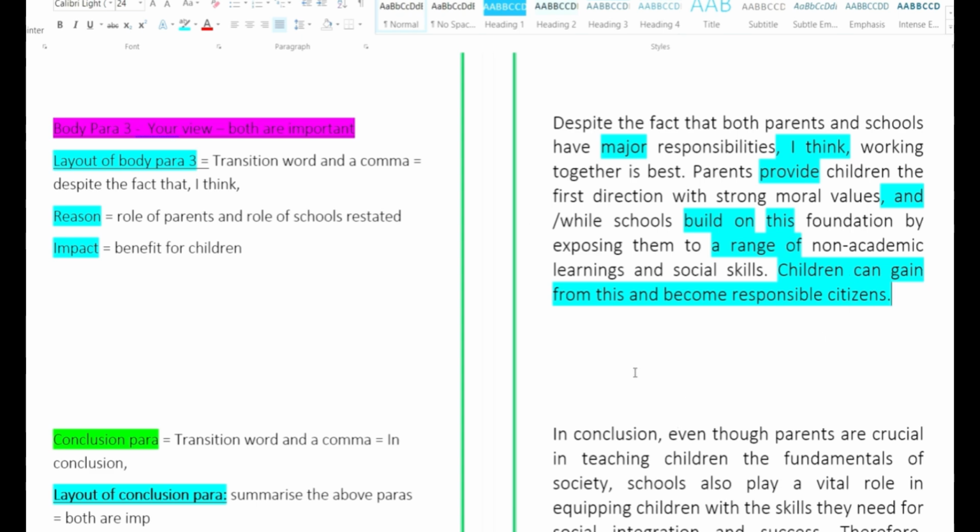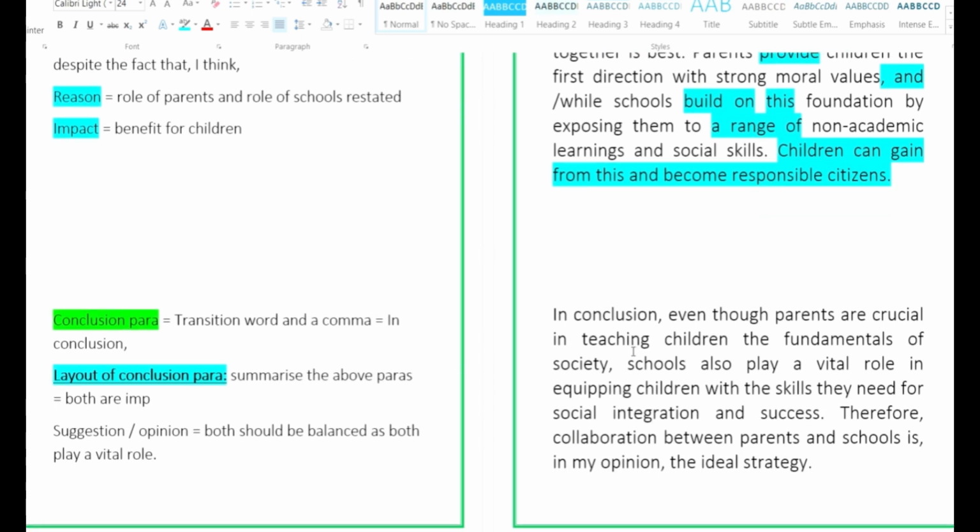Now, after completing these three, it is the way to conclusion paragraph. Again, what is the requirement of a conclusion paragraph? Use a standard transition word and a comma. Keep it a simple standard word, which is in conclusion. In all our classes, we shall be working on only this particular word, in conclusion. Don't use too many words which really confuses you, and sometimes they don't fix the paragraph properly. So just restrict yourself to use this standard one, which is in conclusion.